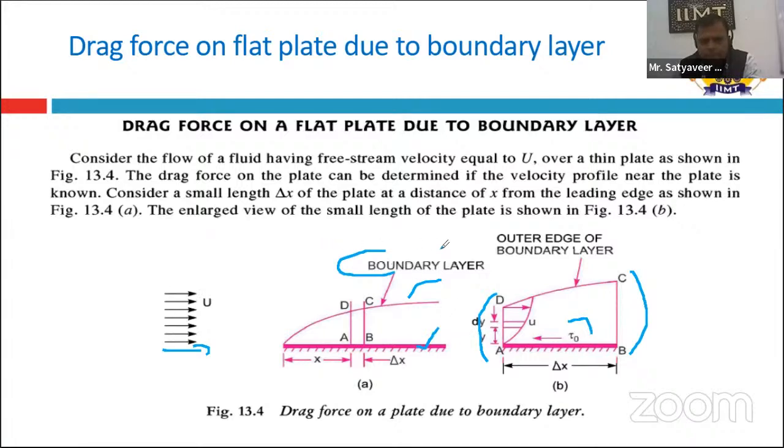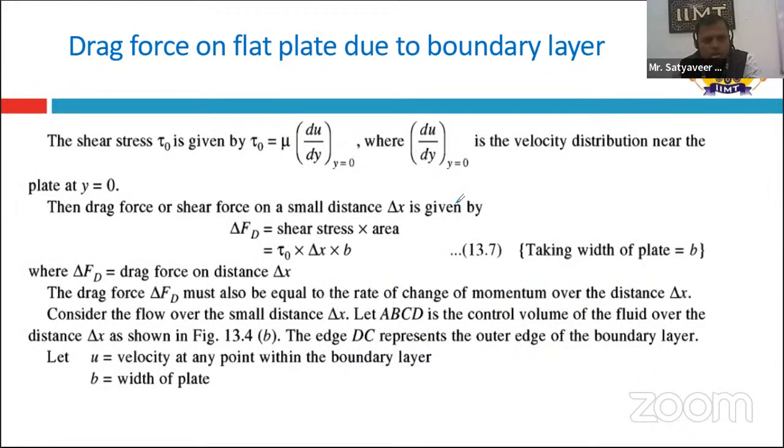If the velocity profile near the plate is known, then for a small distance del x we can put it in the equation known as tau naught equal to mu du over dy at y equal to 0. Here du upon dy is nothing but the velocity gradient at y equal to 0.